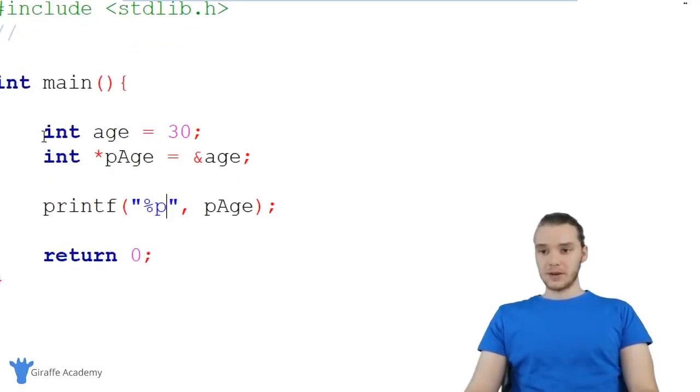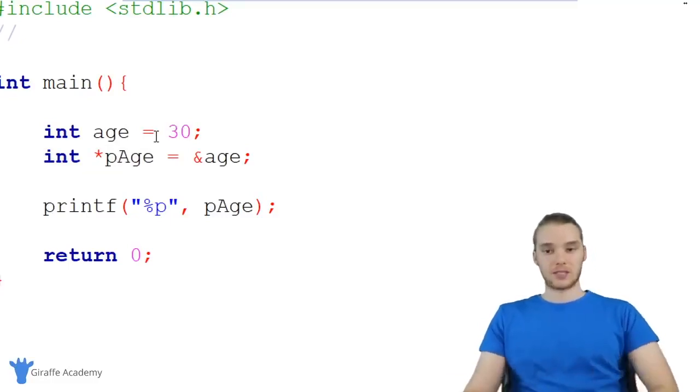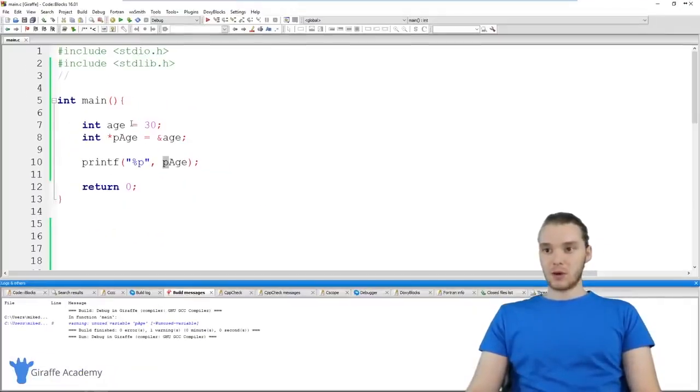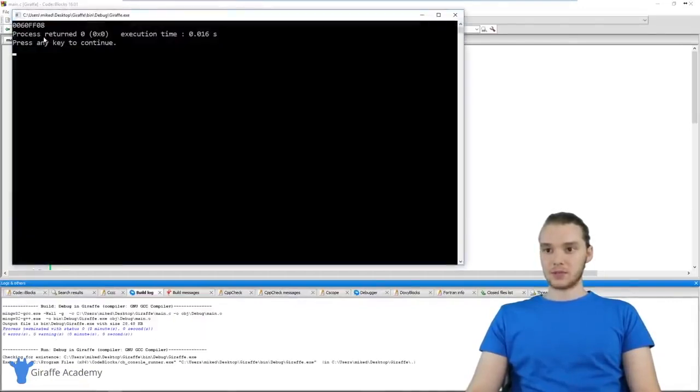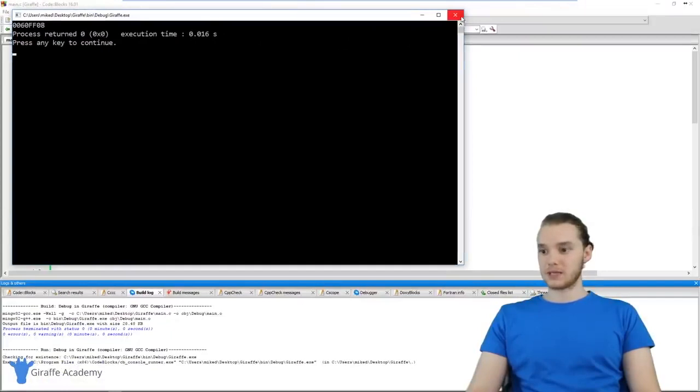So down here I have this integer, and it's an integer variable, and it's storing the integer value 30. And over here I have a pointer variable, which is storing the memory address of 30. So it's storing the memory address of our age variable, as you can see right here. And down here I'm just printing out this pointer. So I'm printing out pAge, I'm using this %p, and I'm just printing it out to the screen. So why don't we take a look and see what we get. So you'll see over here, we just get this memory address, probably exactly what you expected to get.